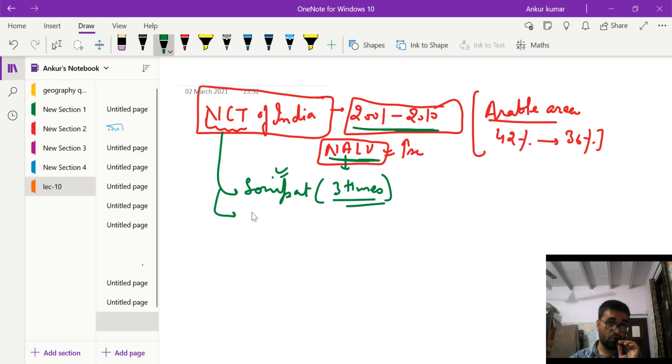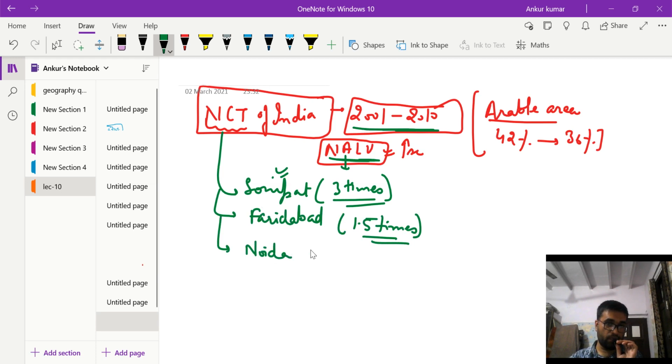Similarly, Faridabad, another district of Haryana in the NCT, witnessed a 1.5 times increase in non-agricultural land use. Another district of UP that is part of the NCT, Noida, witnessed a 0.75 times increase in non-agricultural land use in this period. So you can see how the non-agricultural land use increased in the vicinity of the capital of India, right?